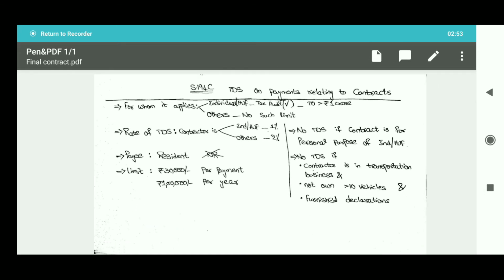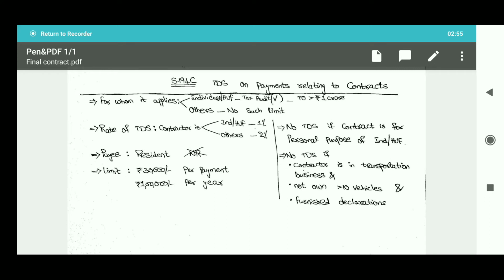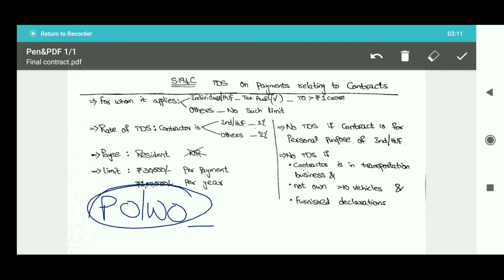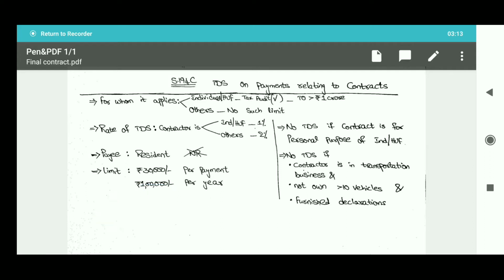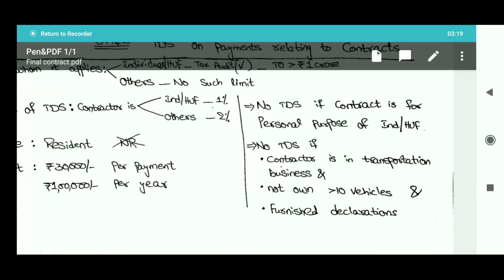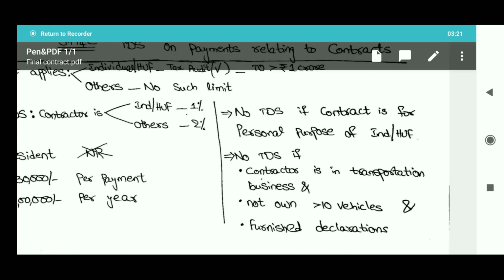And generally these limits can be easily identified because purchase orders and work orders are issued for the full year or part of the year. Based on this, we can estimate the total payment to be made in a financial year to the respective person. So we can estimate whether TDS shall be deductible or not.